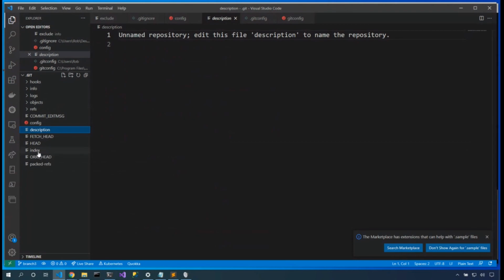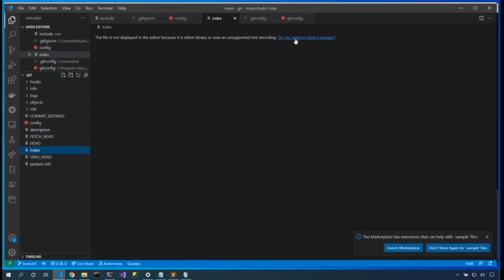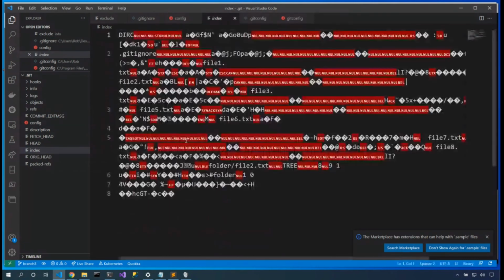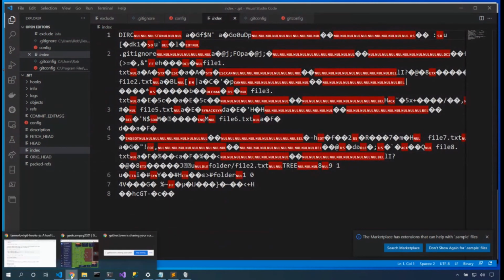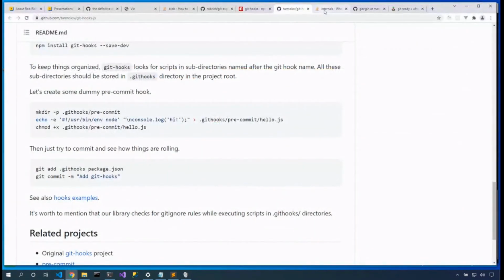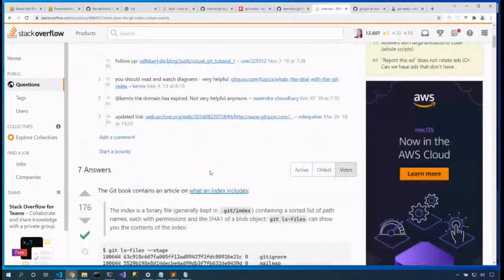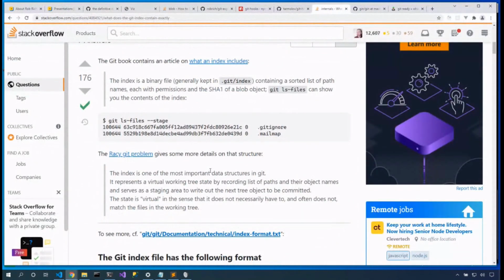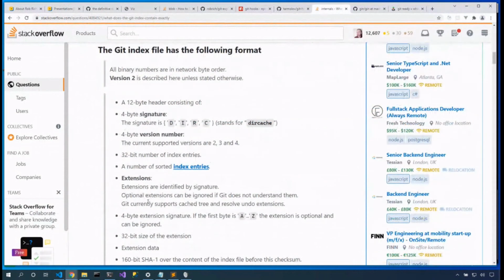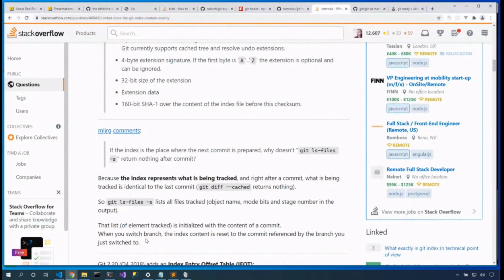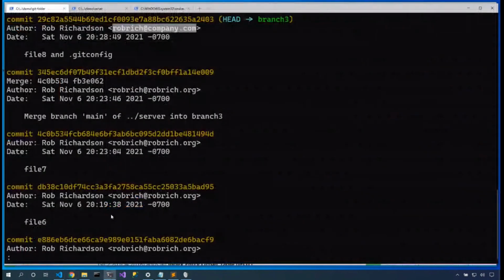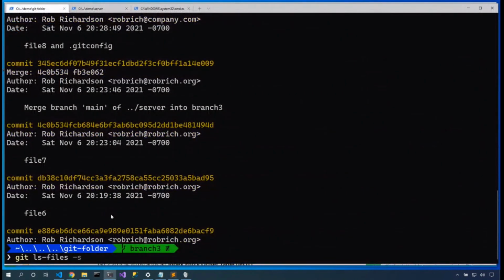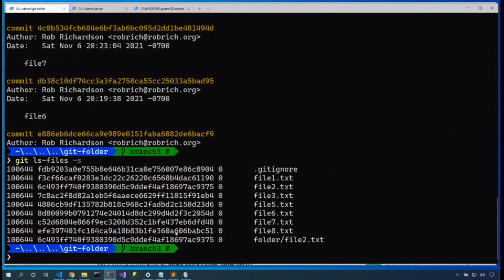The last file that we're going to look at is this index file. And yes, it is a binary file, and it's kind of messy. If you want to dig into what it means, here's a Stack Overflow post that goes into the specific syntax of it. But the cool part is we can use git ls-files to be able to look through it. git ls-files will be able to enumerate all of the files in our checkout directory.